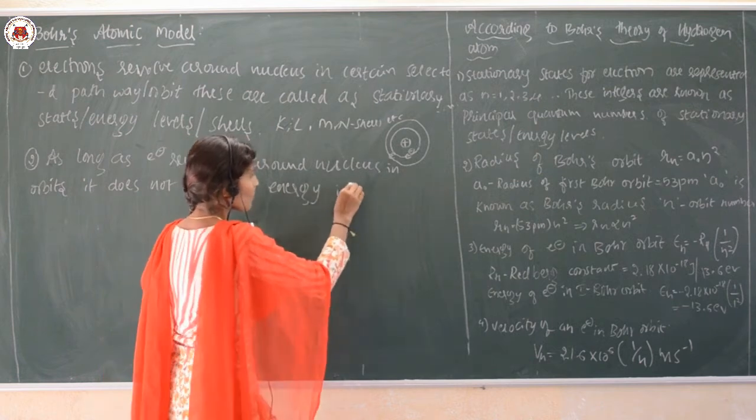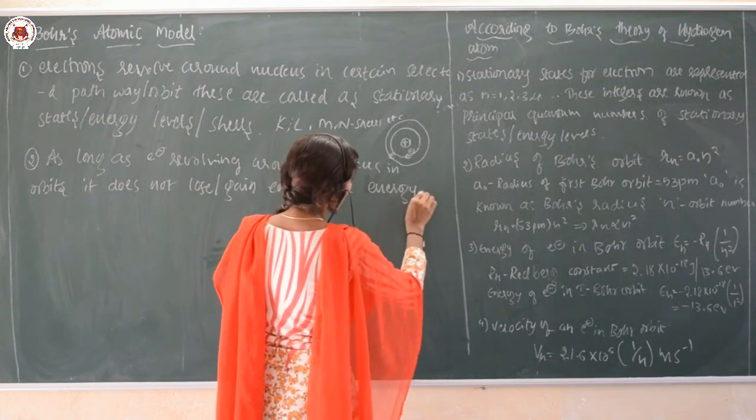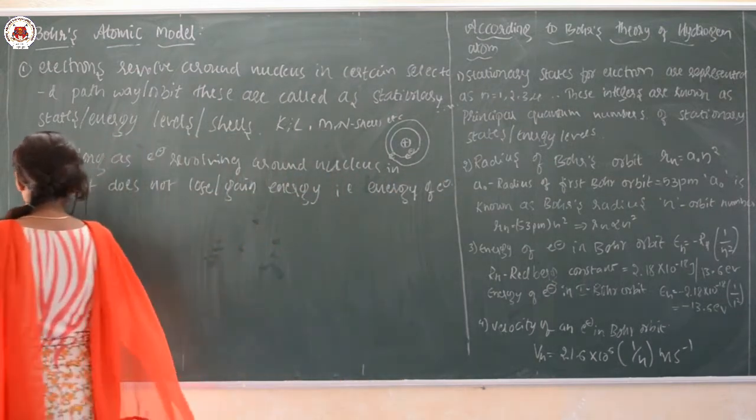That is, the energy of an electron is constant.